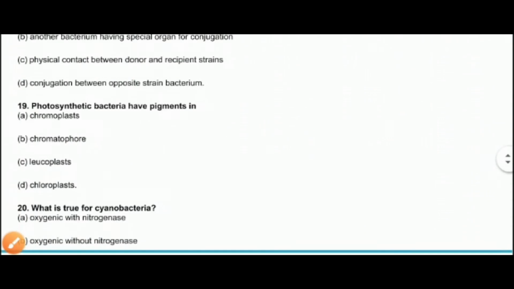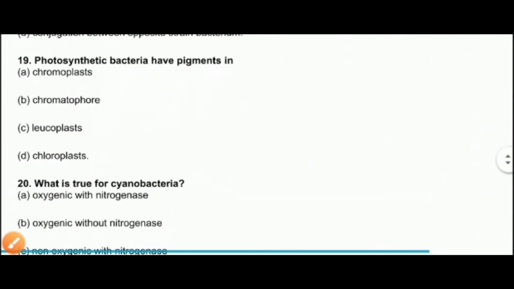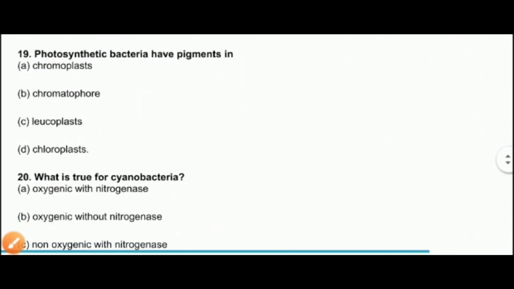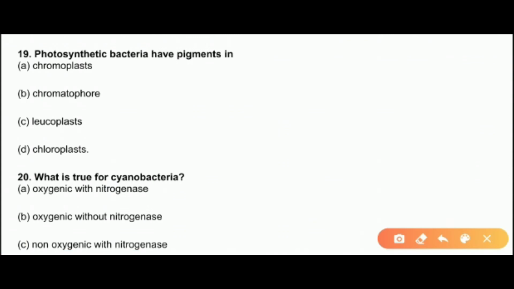The next question is, photosynthetic bacteria have pigments in? The bacterial pigments reside in chromatophores. That you need to remember, we have discussed it also. So chromatophores bear all the pigments concerned with the bacterial part.